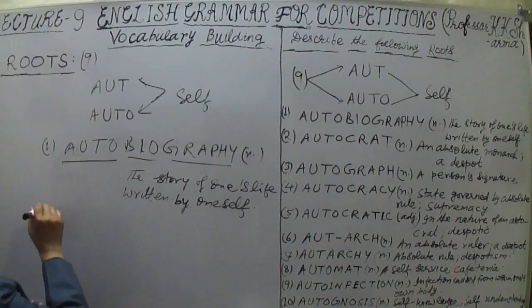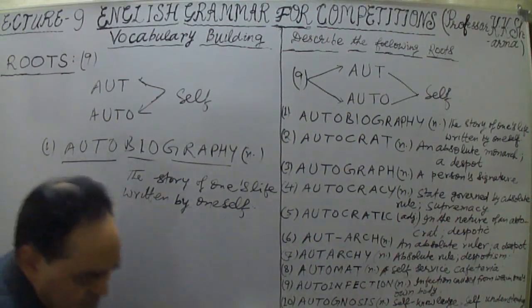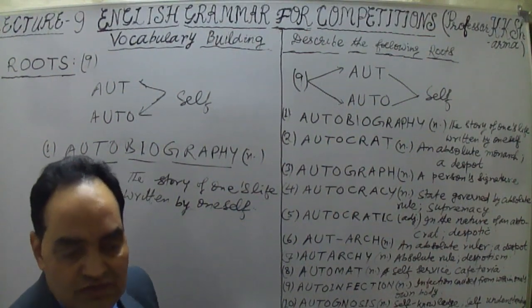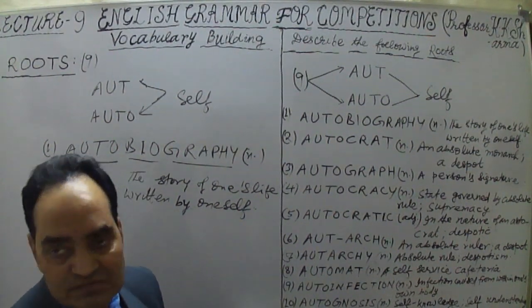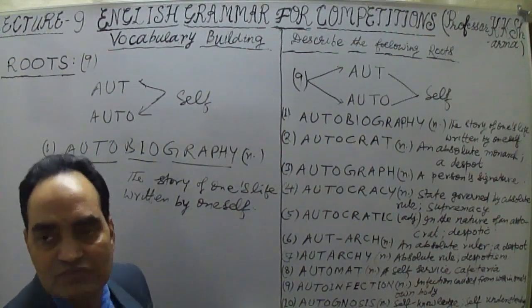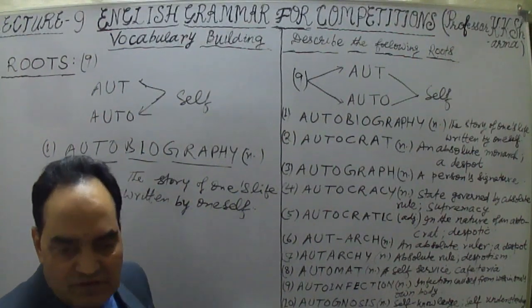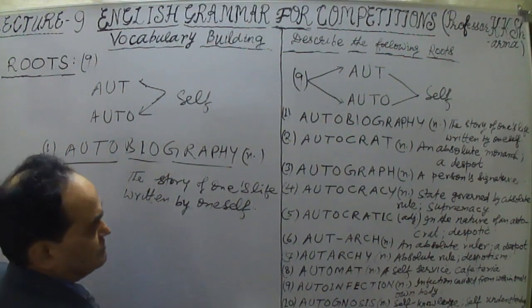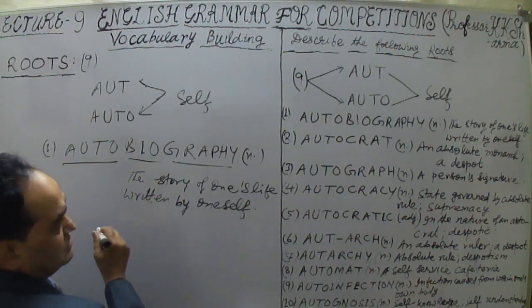This is the first word. Autobiography is very much famous when we are writing biography. When your biography is written by another person, that is biography. And autobiography means I am writing my own life, my own history. That is how autobiography is. Auto means self, writing. Now autocrat.